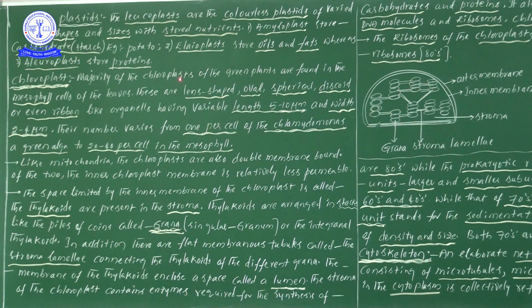So the majority of the chloroplast cell organelles of the green plants can be found in the mesophyll cells of the leaf. Now, mesophyll cells means, do you remember? In the anatomy of flowering plants chapter, while taking the longitudinal section of a dicot leaf and a monocot leaf, we have studied.